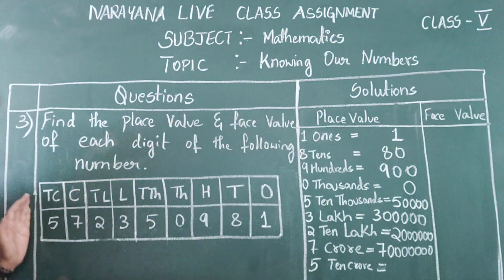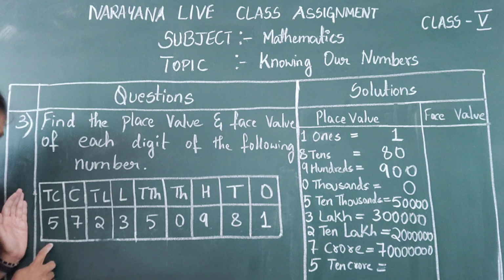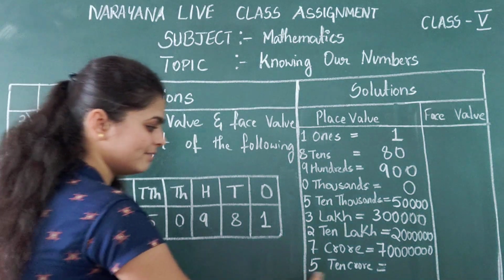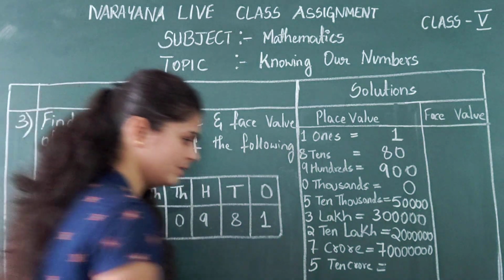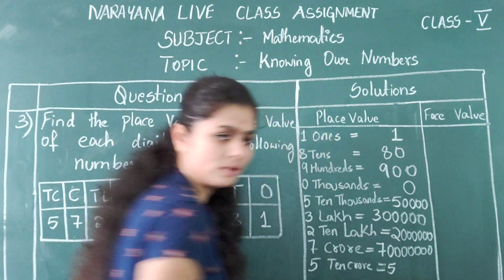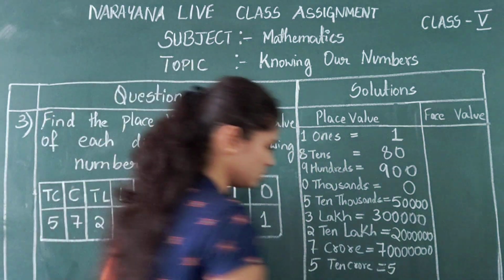Next we have 10 crore. In 10 crore place we have 5. So 5, 10 crore. In the same way you will write 5, and how many zeros now? 8 zeros.